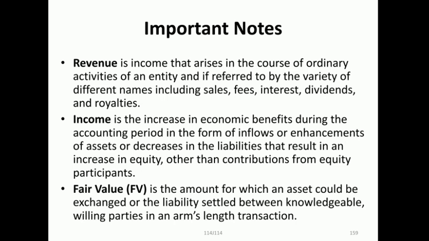For example, sales receipts, fees collection, interest earned, etc. Next one is income. It refers to the net profit that remains after expenses and taxes are subtracted from the revenue. And the final one is fair value. Fair value is a rational and unbiased estimate of the potential market price of goods, service, asset or liability.